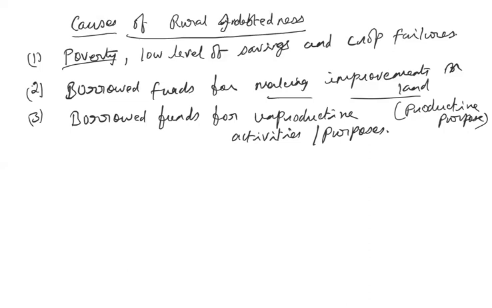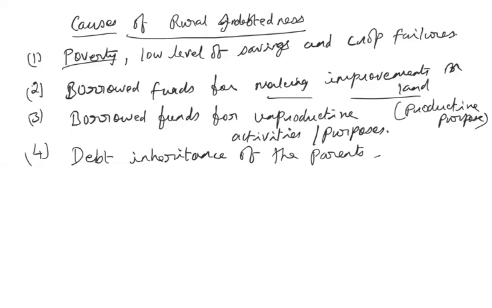Another major reason is something called debt inheritance of the parents. This is what we call ancestral debt.